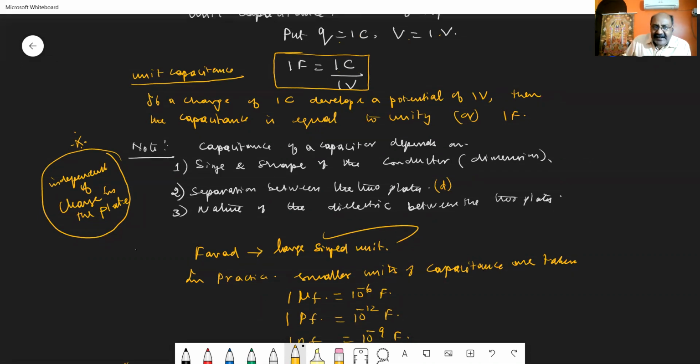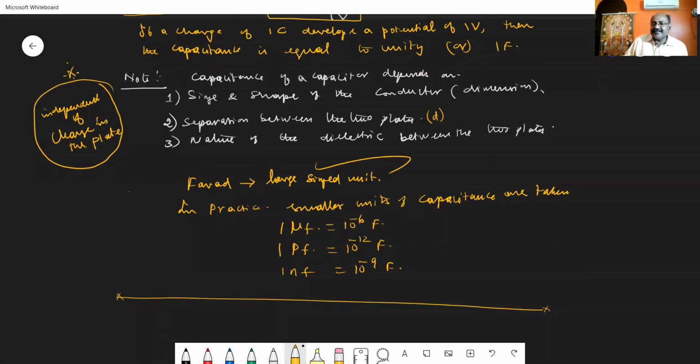But in practice, the farad is a larger unit, so we use smaller units of capacitance: microfarad, picofarad and nanofarad. 1 microfarad is 10 power minus 6 farad, 1 picofarad is 10 power minus 12 farad, and 1 nanofarad is 10 power minus 9 farad.